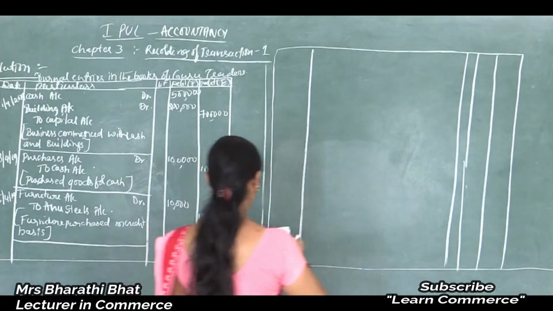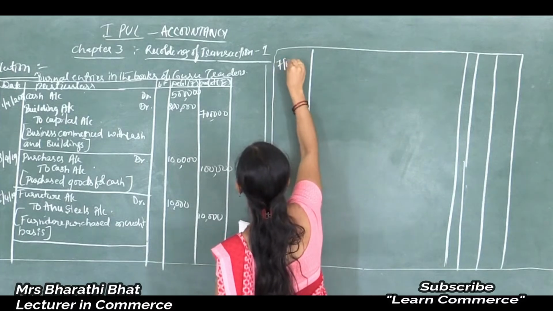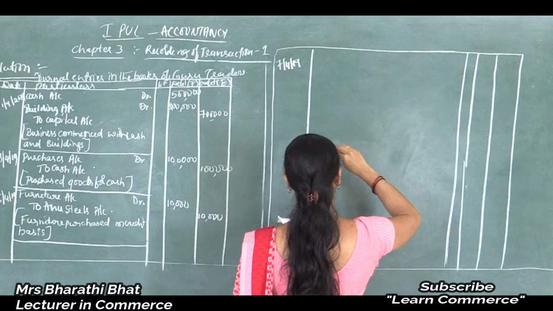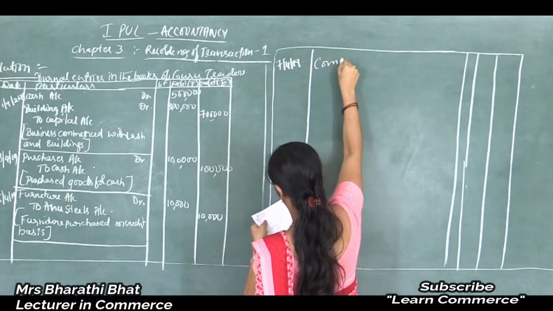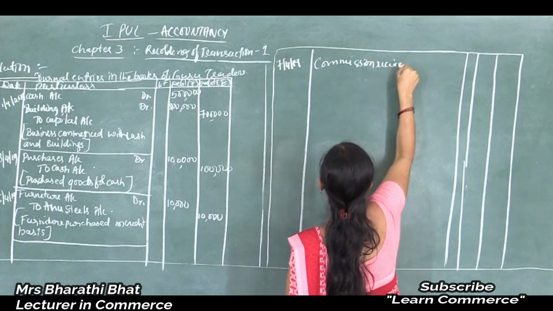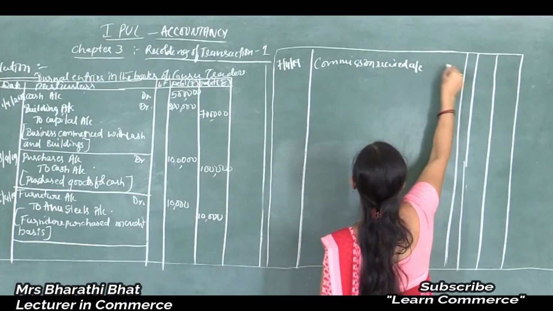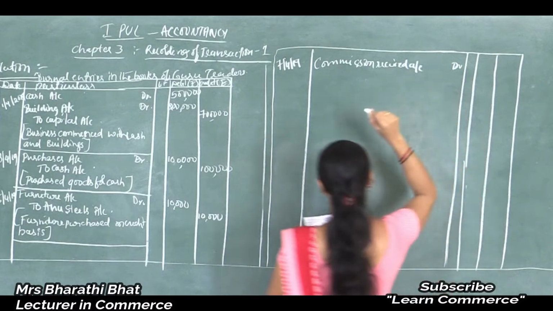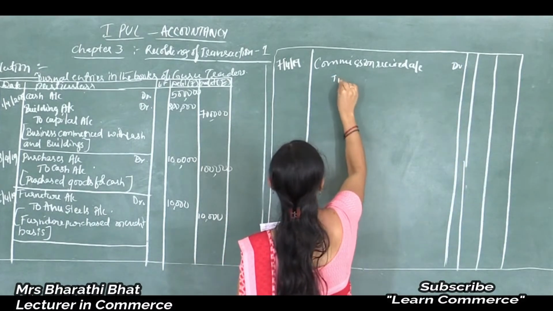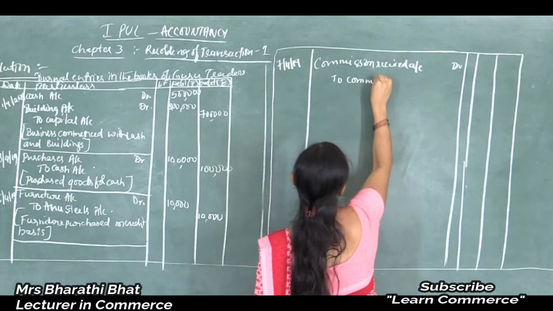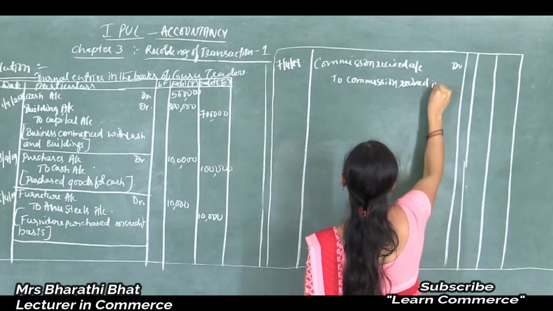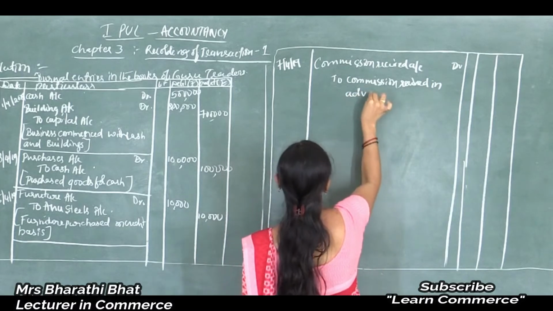mention the date, 7/4/19. Commission account debited to commission received in advance account.